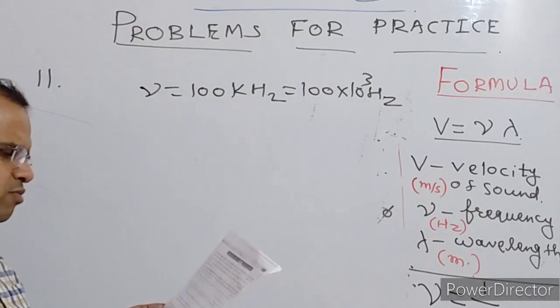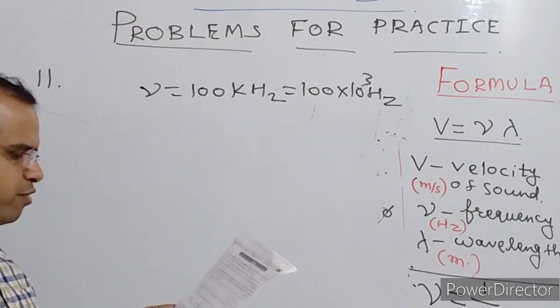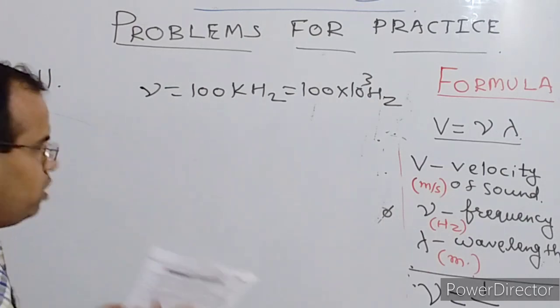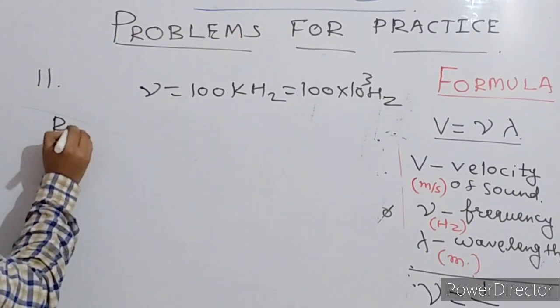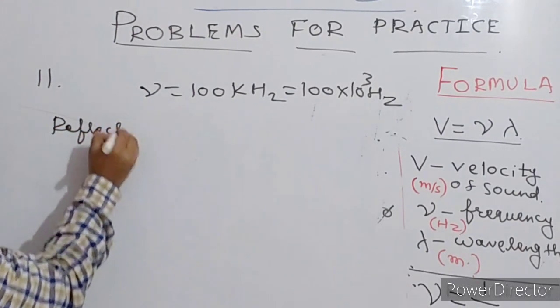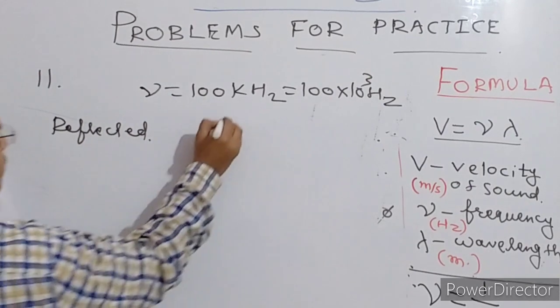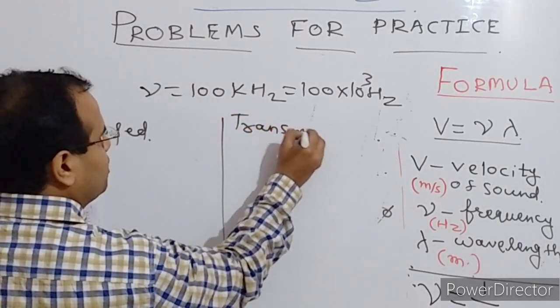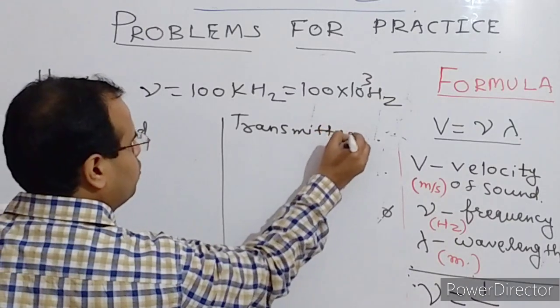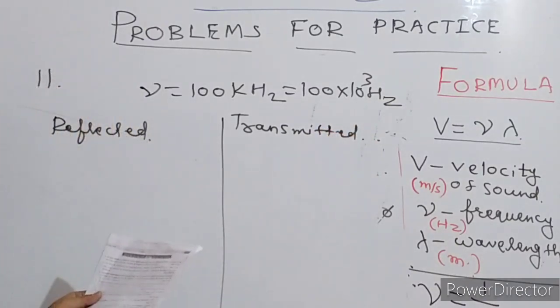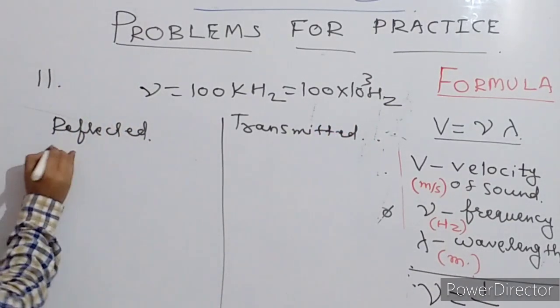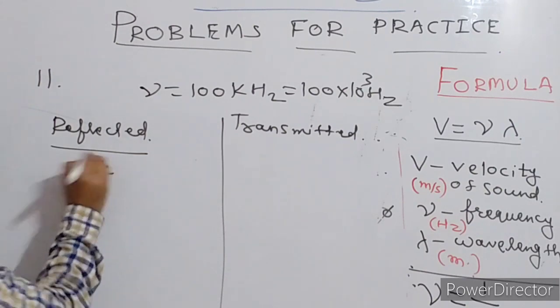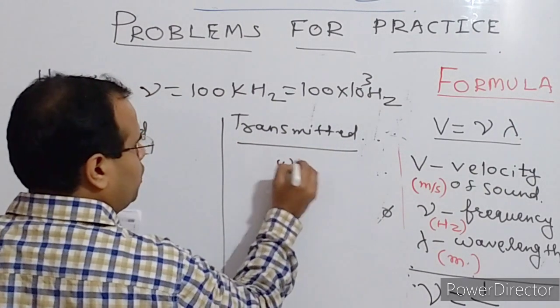if this sound meets a water surface, what is the wavelength of reflected sound and transmitted sound? See, reflected sound's wavelength you have to find, and transmitted sound's wavelength. So for this, see, reflected sound will go in air, transmitted sound will go in water.